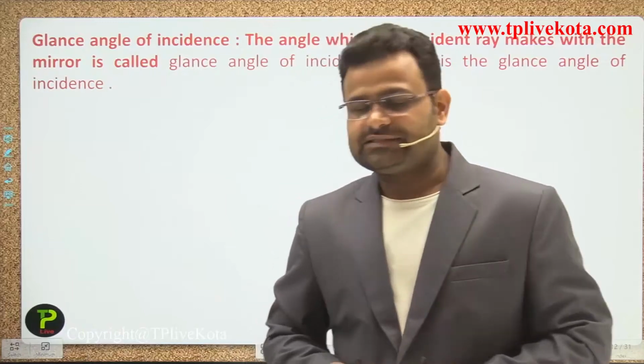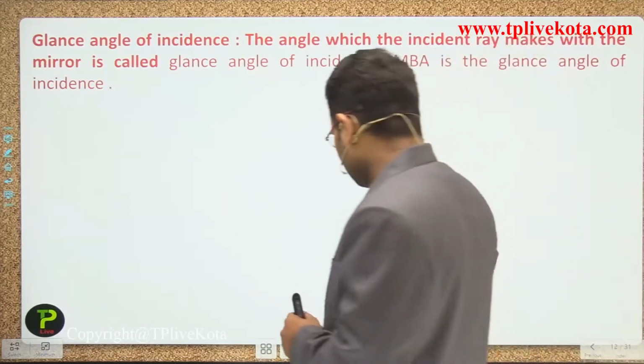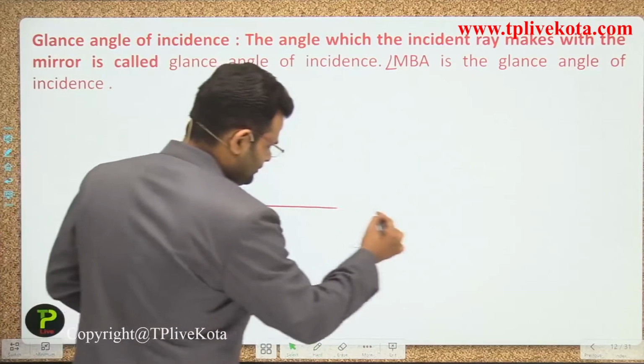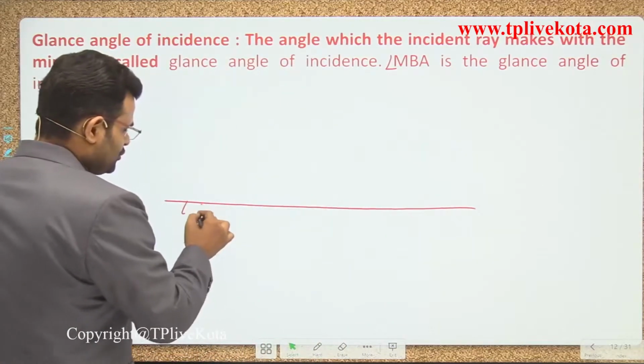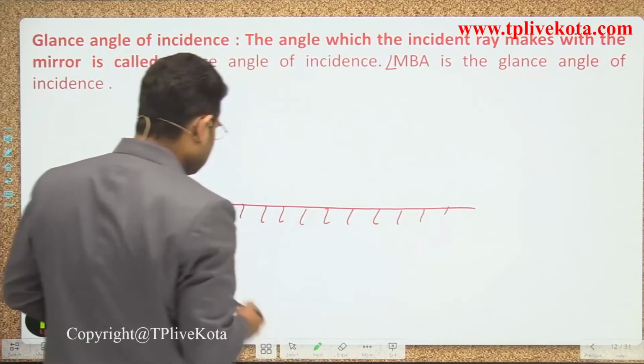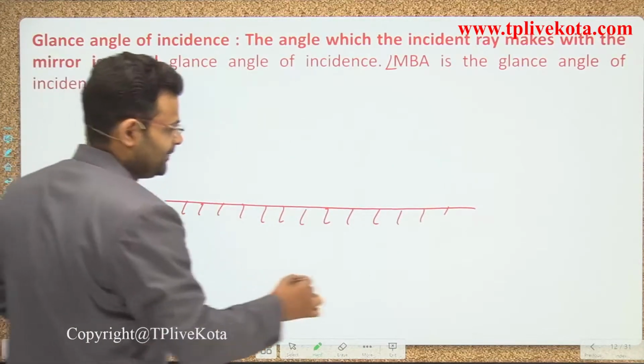What is the glance angle of incidence, guys? We are showing it in a diagram. We know that is our mirror, M and M dash.